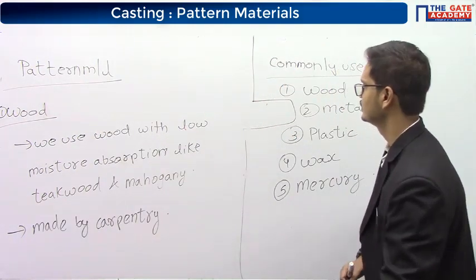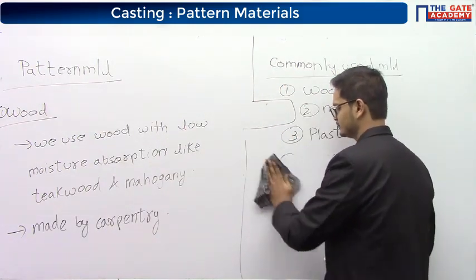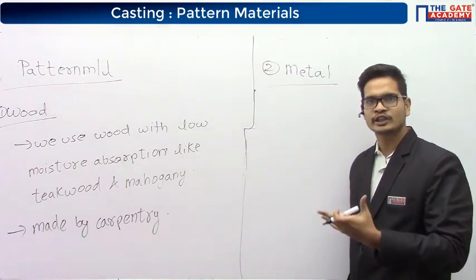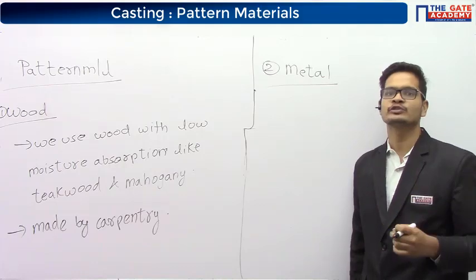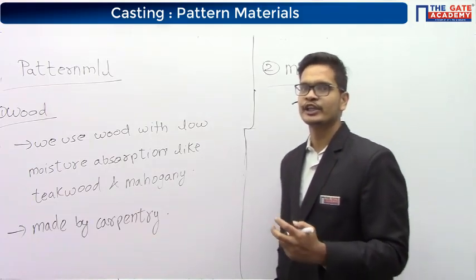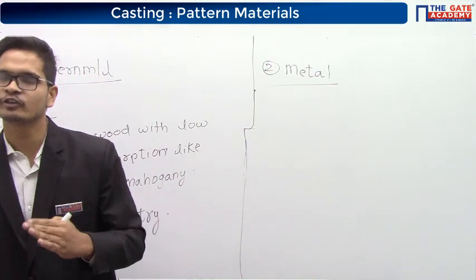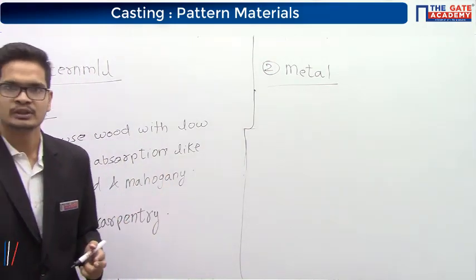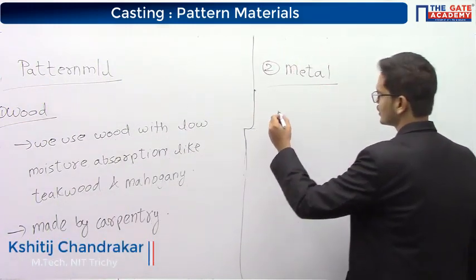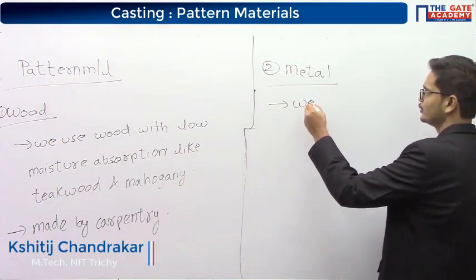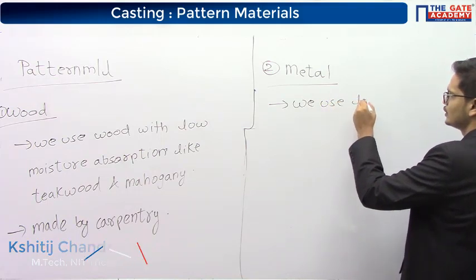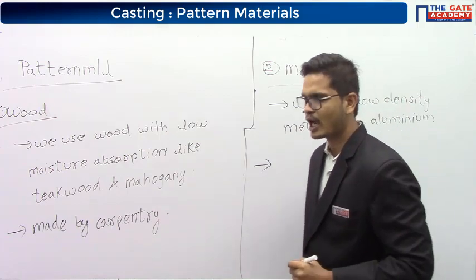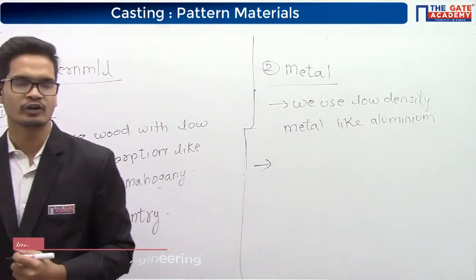Let us see the next pattern material. Out of all the desired properties, metal will not be able to satisfy the property of low density. Therefore, generally we go with metals having low density, for example, aluminium. How are we going to make metallic patterns?